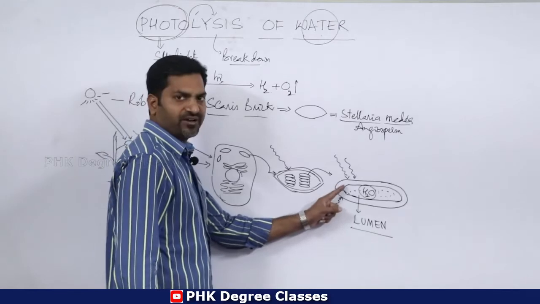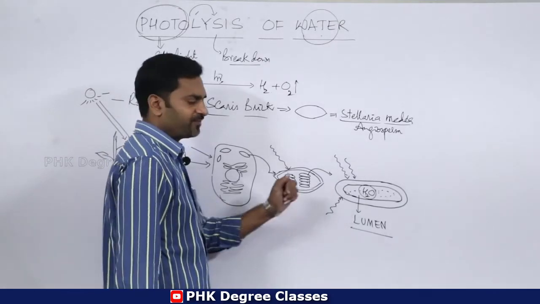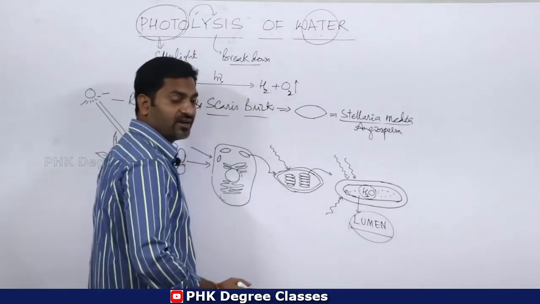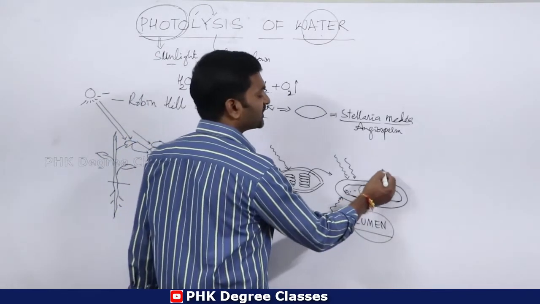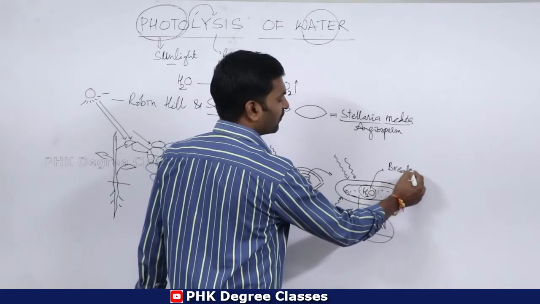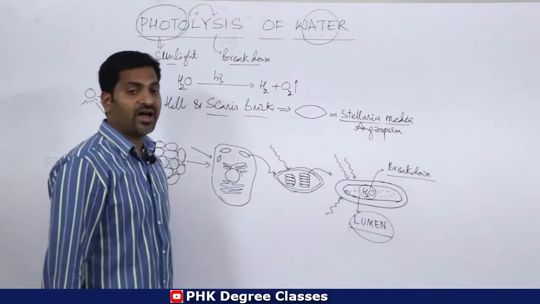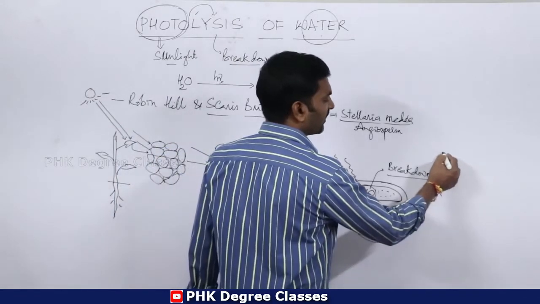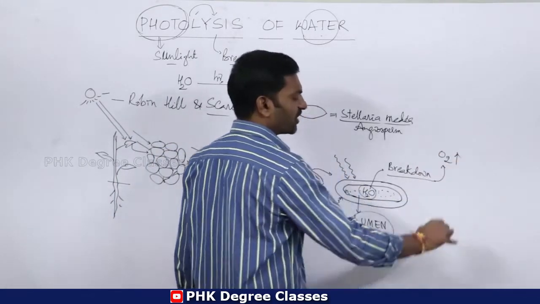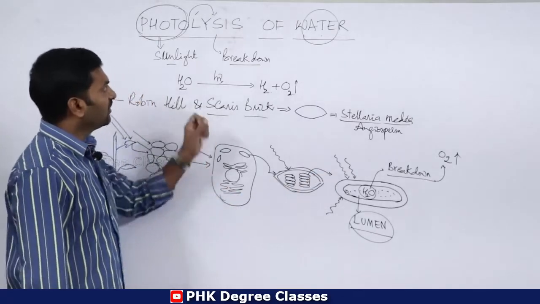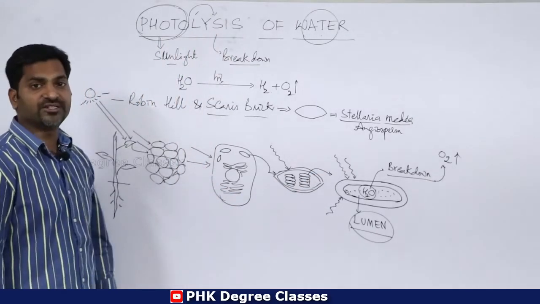Whenever the light penetrates the thylakoid membrane, the water inside the thylakoid, present in the lumen, undergoes a breakdown process, and there will be liberation of oxygen. So this is about photolysis of water in detail.